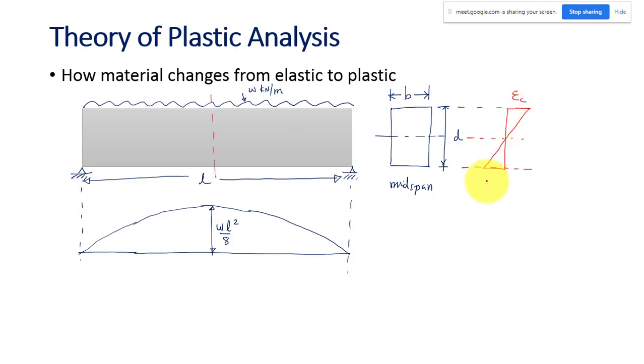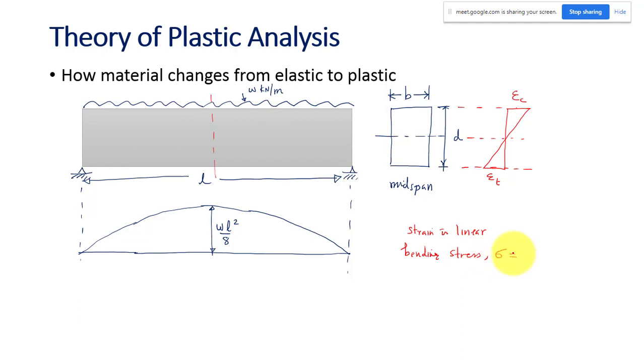This may be compressive strain and this may be tensile strain. As per assumption, the strain will be linear within the elastic zone. So what is the bending stress? How will you find bending stress? We have already discussed this in strength of materials.